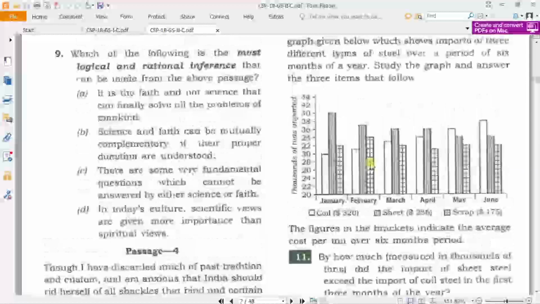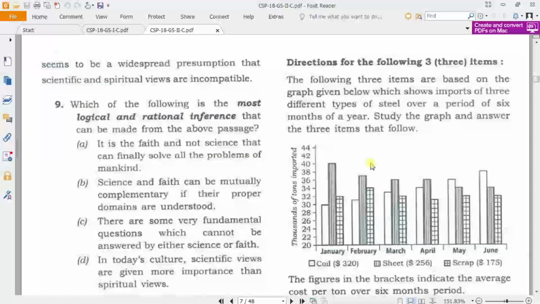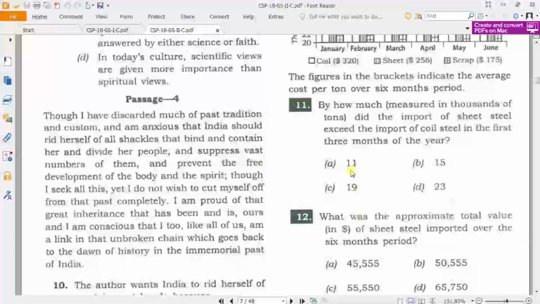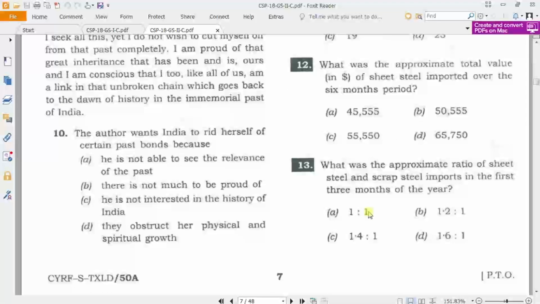So he has given one graph and you have to answer approximately 3 questions. You can directly answer 3 questions.